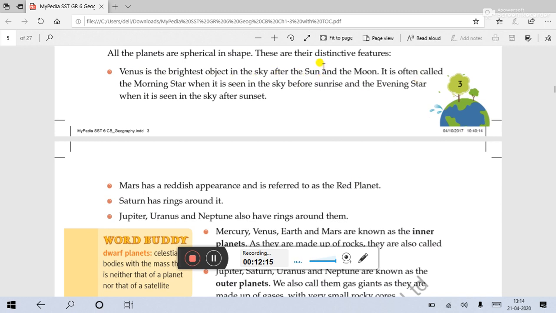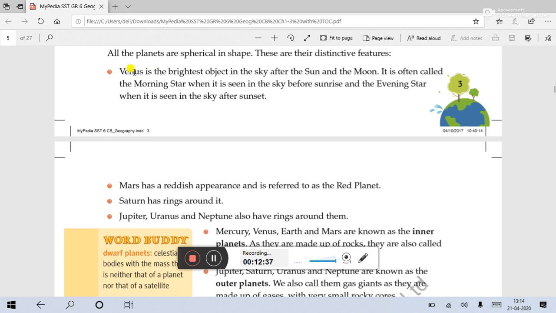So the brightest one is the sun. Next is the moon, and after that, it is the third brightest in our sky. It is the second brightest in the night sky, after the moon, and that is Venus. It is not a star or a satellite.